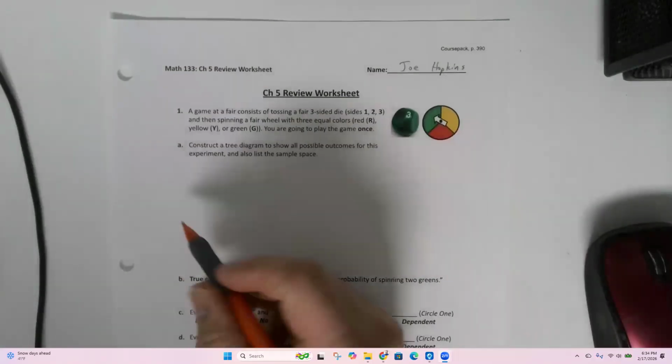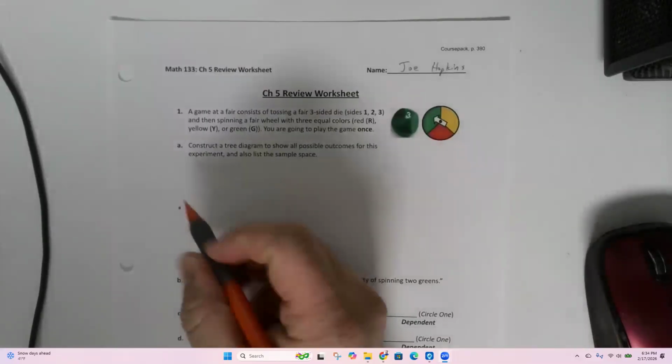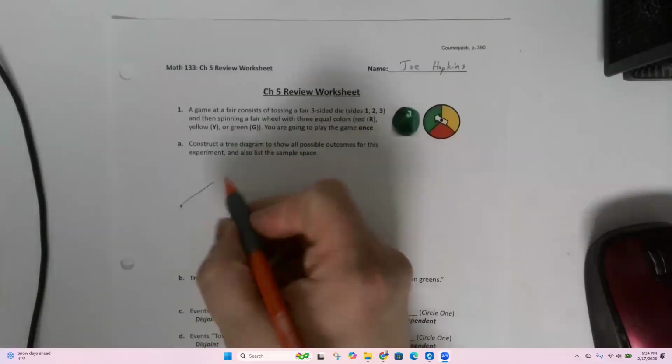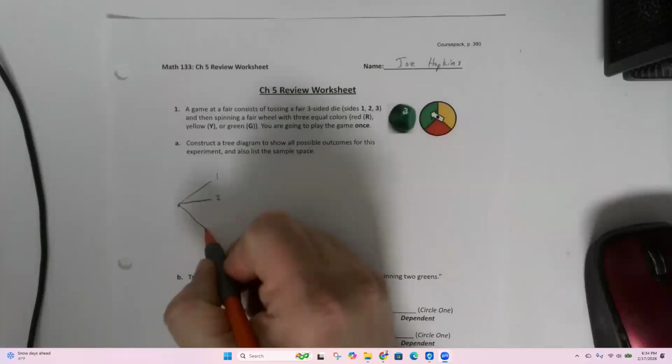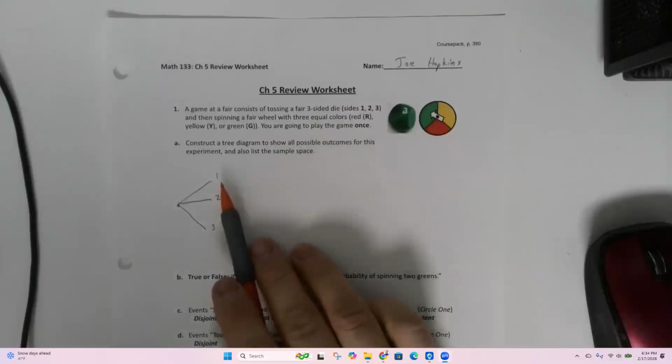So we're at this fair, this carnival, and at the start, we're going to roll the die. There's three sides on this die. It's a weird die, right? You could roll a one, a two, or a three. Now, after you roll, let's say you roll a one.